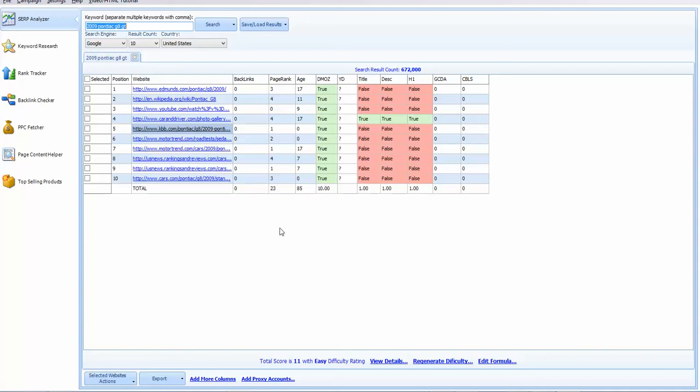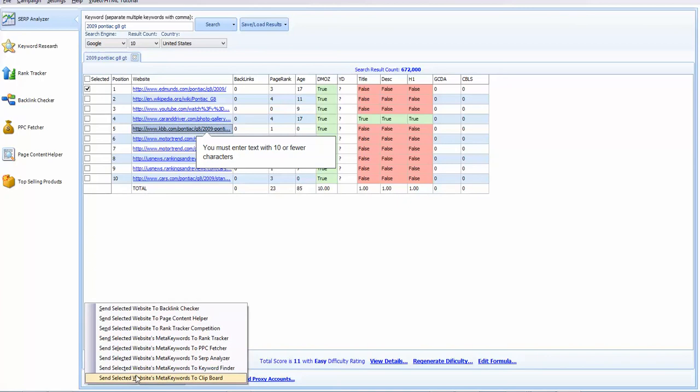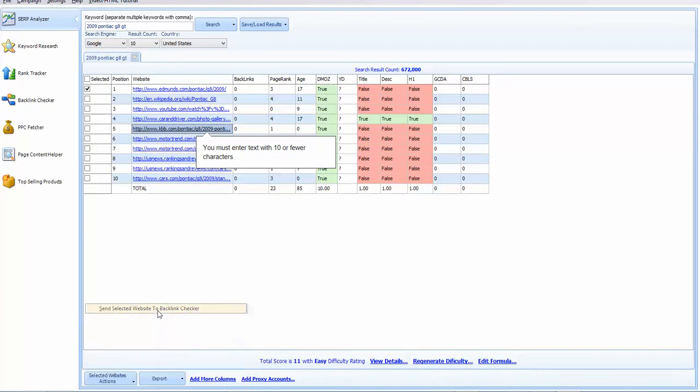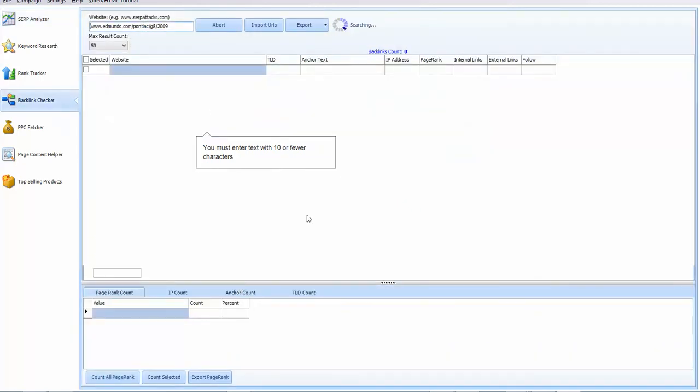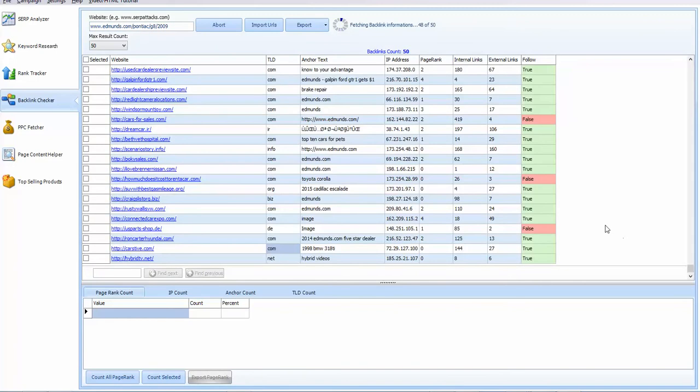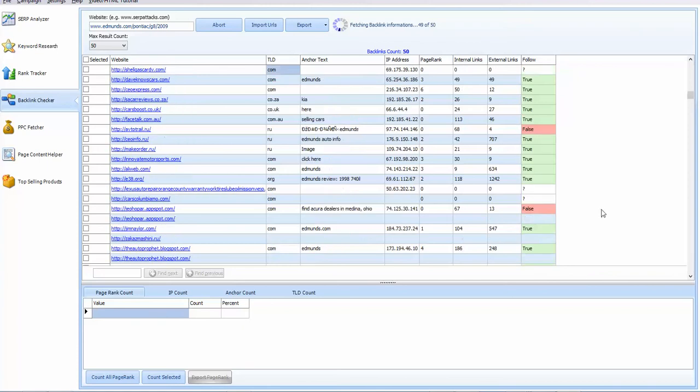So here's what we're going to do. We need to find out who is linking to these sites. I'm going to select this first site here, go down where it says selected website actions, and send that to backlink checker, and it's going to tell me what the backlinks of that site are. It's going to bring back the top 50 backlinks for the website that's ranking number one for our keyword.